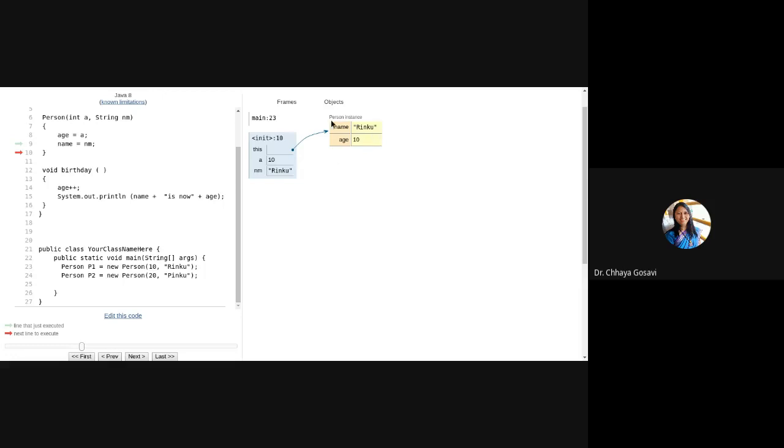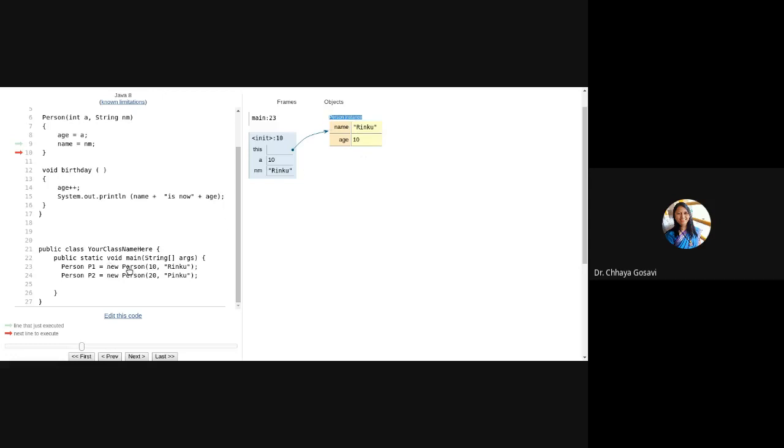So what is this? A Person instance. So the Person object is created and it is initialized to whatever values the user had sent. And now this person, you are going to call it p1, right? So with this new Person 10 Rinku, it has allocated space in memory. It has initialized these variables and it is just a Person instance.